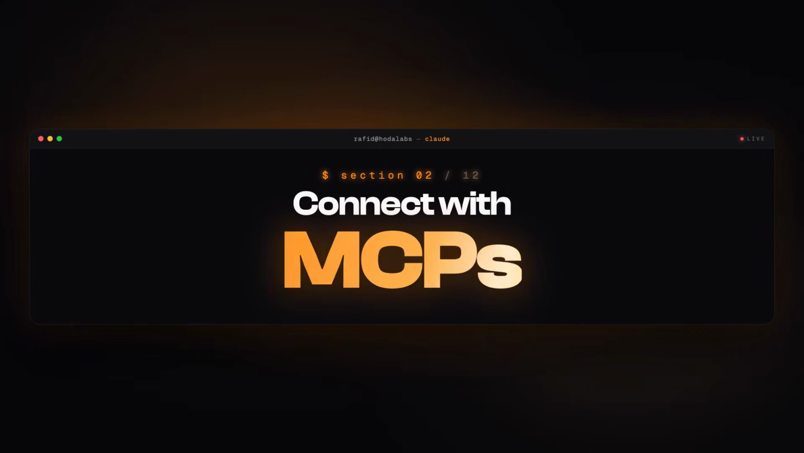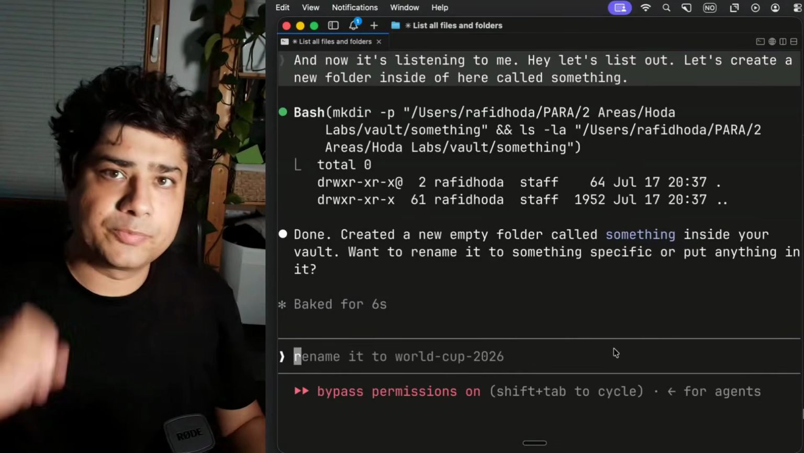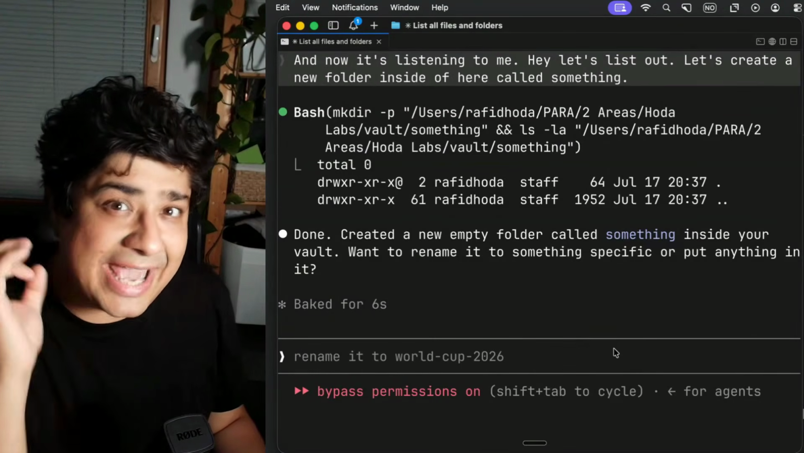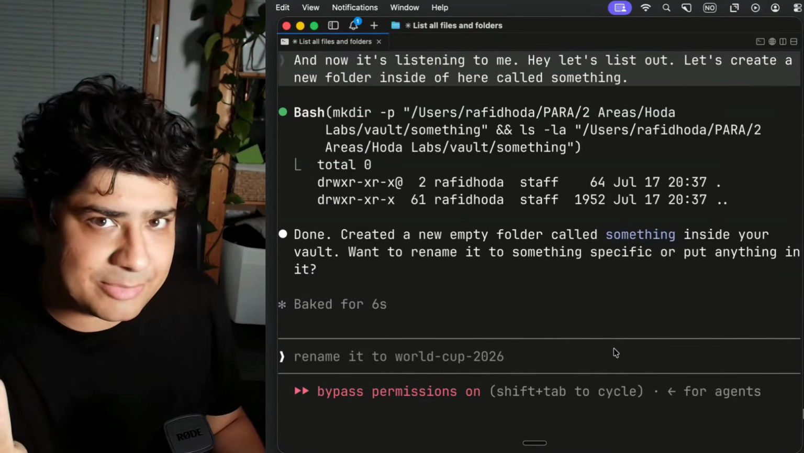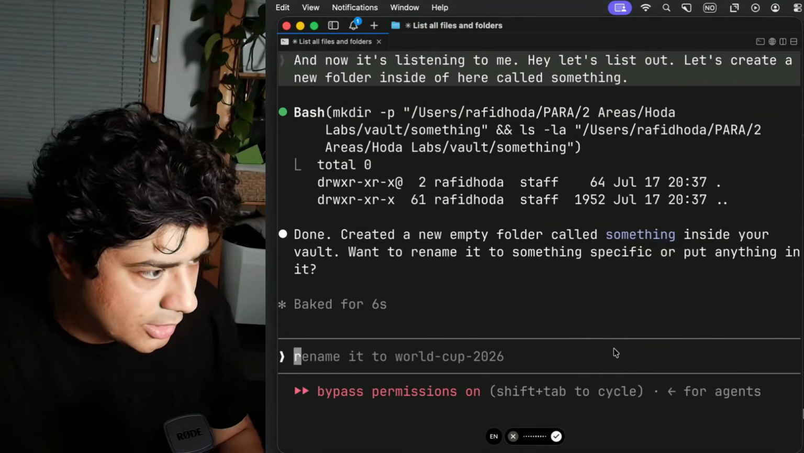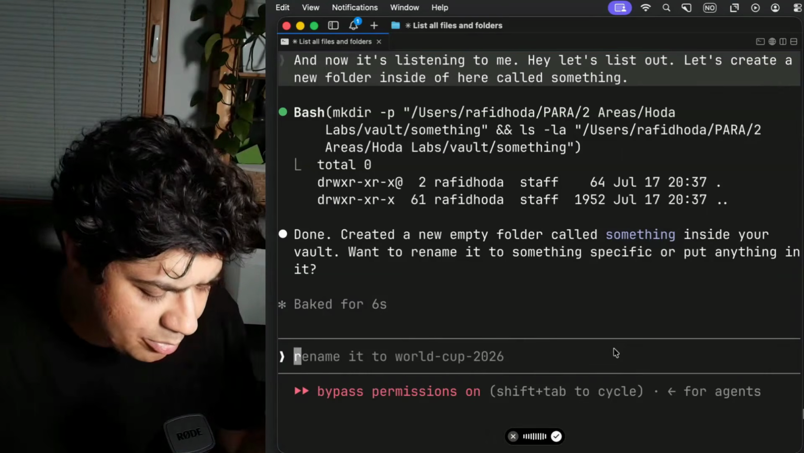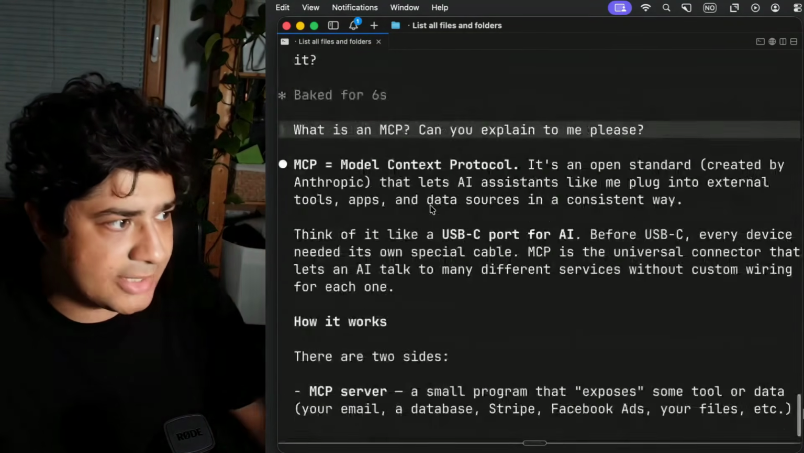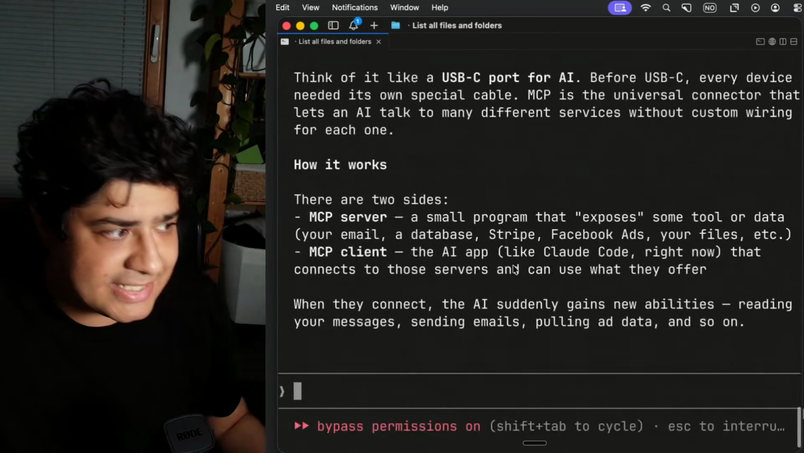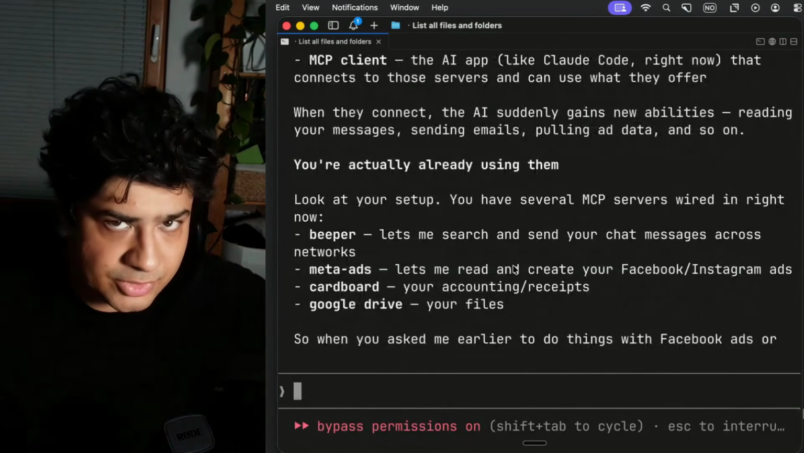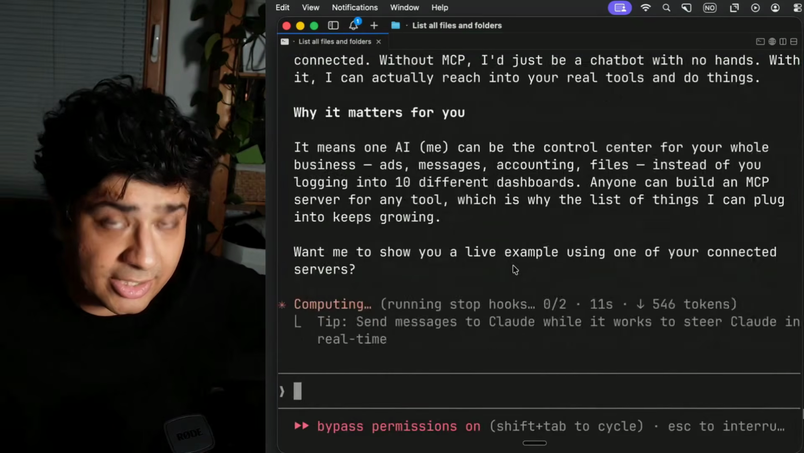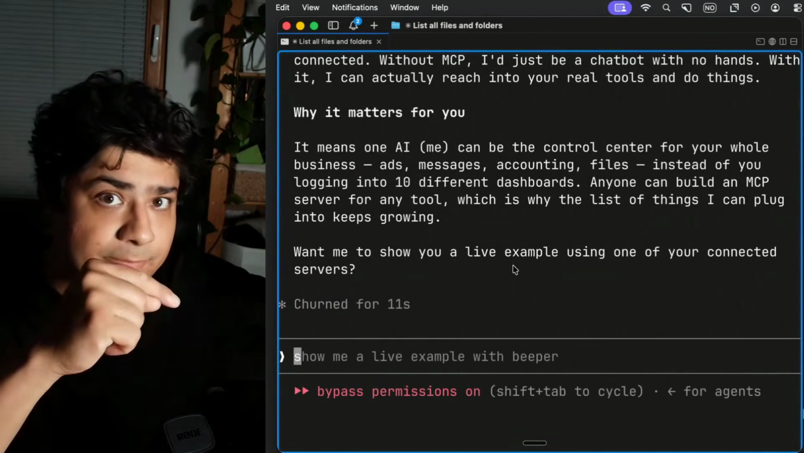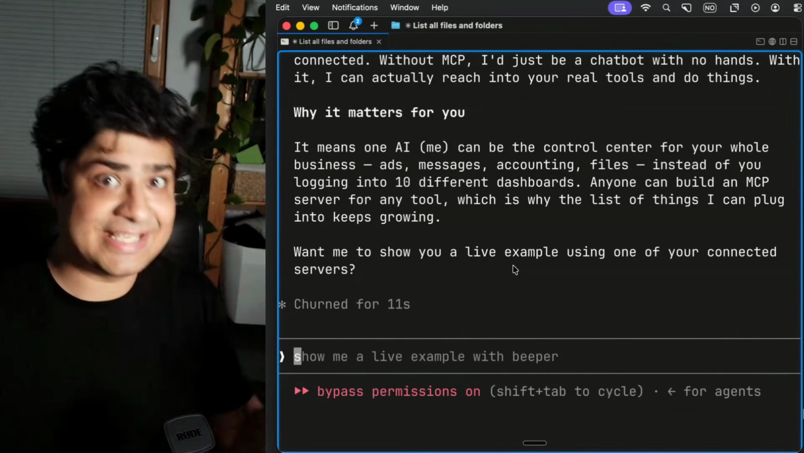Okay. So there is something called MCP. What is an MCP? Let me ask Claude Code. What is an MCP? Can you explain to me, please? MCP, Model Context Protocol. What it is that it can connect you to different services that you're using through your Claude Code, through the terminal. So let me show you an example of this.